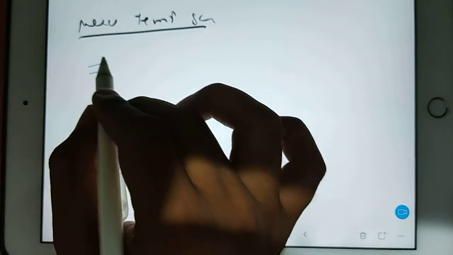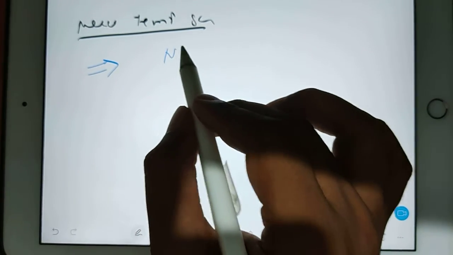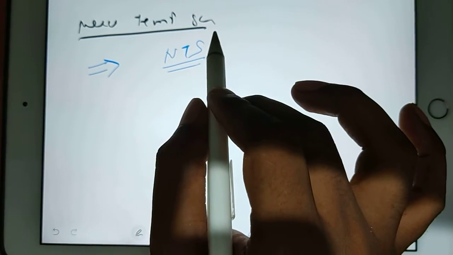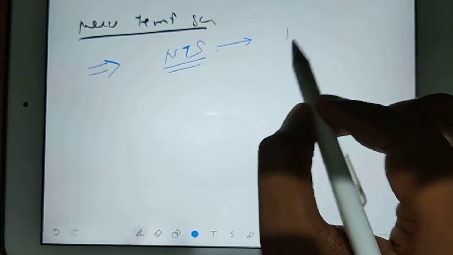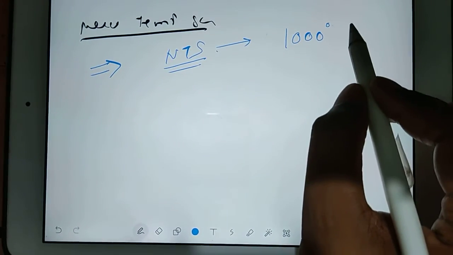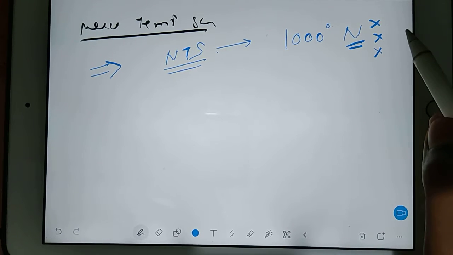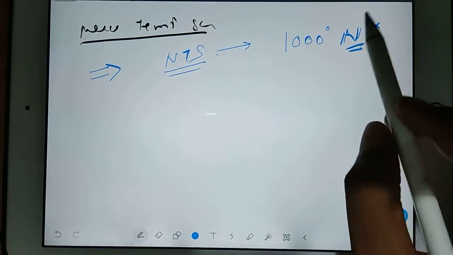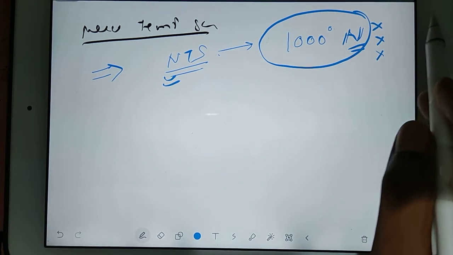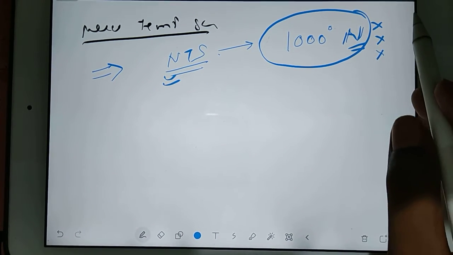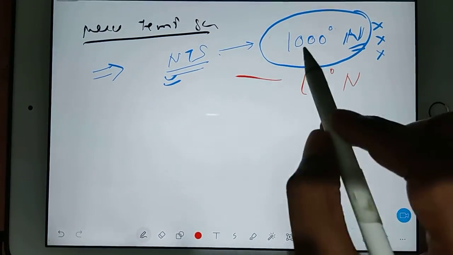We have to consider any hypothetical scale. So let's consider the scale as a national temperature scale, any name I am giving. Suppose according to this scale, water is boiling at 1000 degree N. Now see, N is neither Celsius nor Fahrenheit nor anything, it is N. According to us, water will boil at 1000 degree N on the national temperature scale, and we are considering the water will freeze at 100 degree N. Here 1000, here 100.